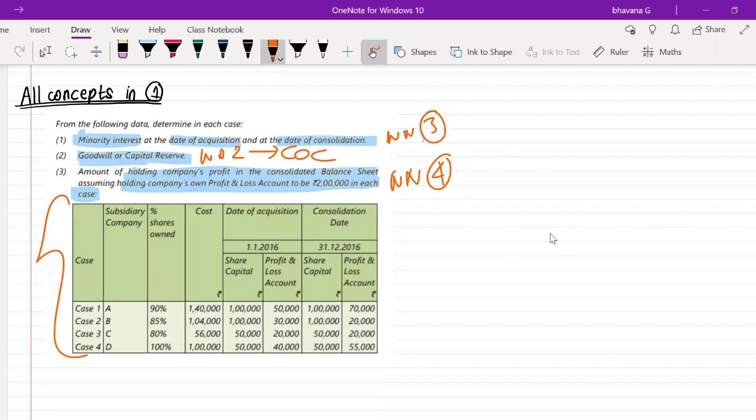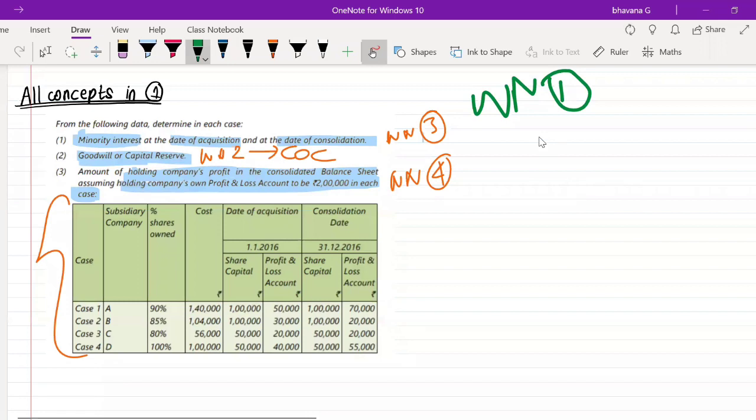Am I getting the reply slowly? Is it? Okay, so I will tell you myself. So you have to prepare your working note number 1 in all the cases to do your working note 2, 3 and 4. Without working note number 1, you cannot solve your working note 2, 3 and 4. Correct? Okay, guys, very good. Okay, so now what I'm going to do is, I'm going to give you a 15 minutes break.